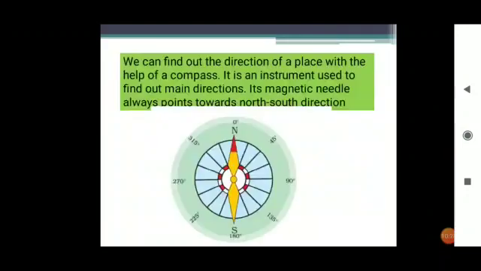Okay, now what is this? This is a compass. So what is a compass? We can find out the direction of a place with the help of a compass. It is an instrument used to find out main directions. Means with the help of a compass we can easily find out the main directions. It has a magnetic needle, which always points towards the north-south directions.